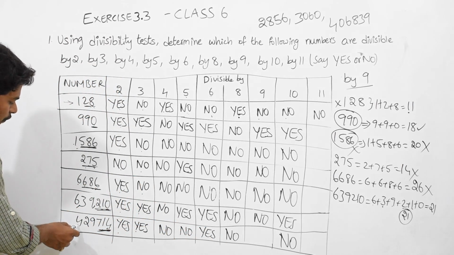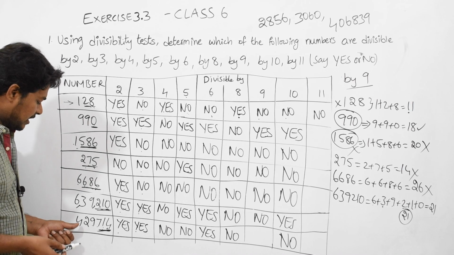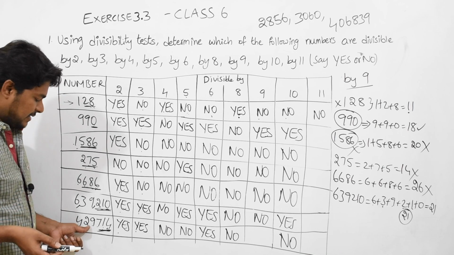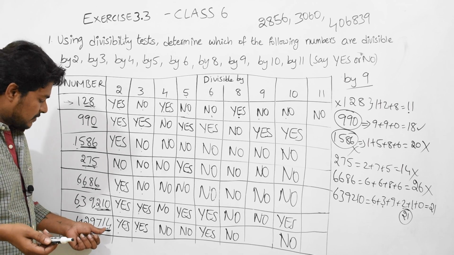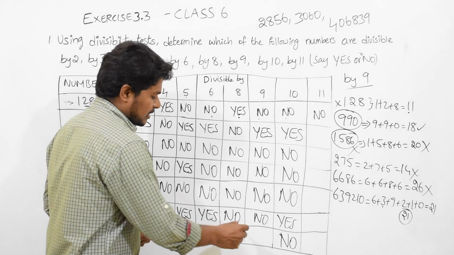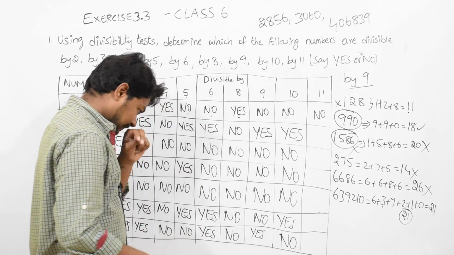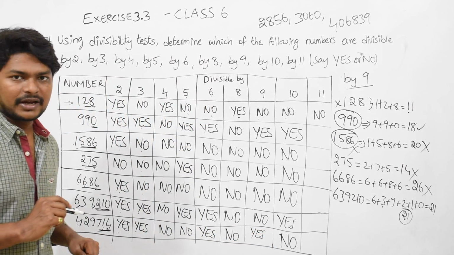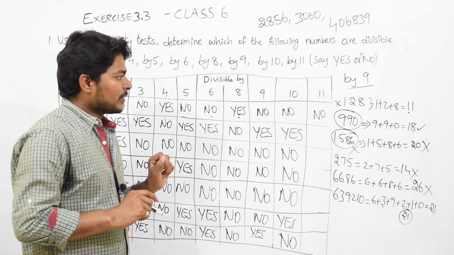Okay. Now 429714. I'll calculate orally. 4 plus 2, 6 plus 9, 15 plus 7, 22 plus 1, 23 plus 4, 27. And obviously yes, 27 is divisible by 9. 27 will come in the 9 table. That is why I have written yes.